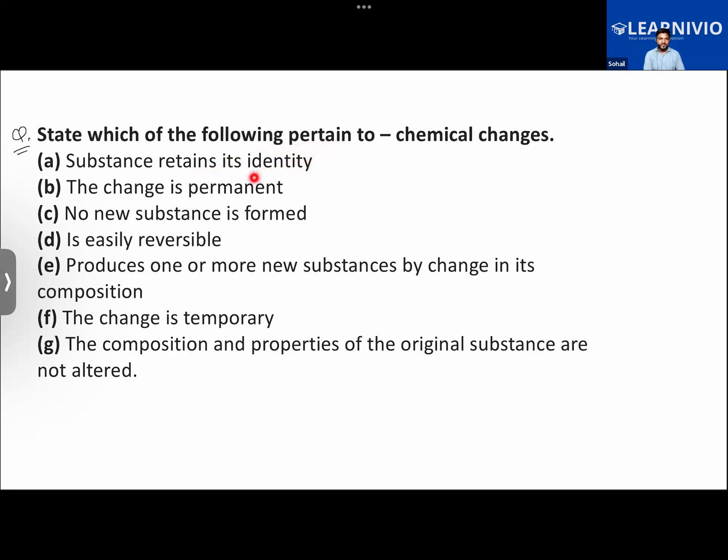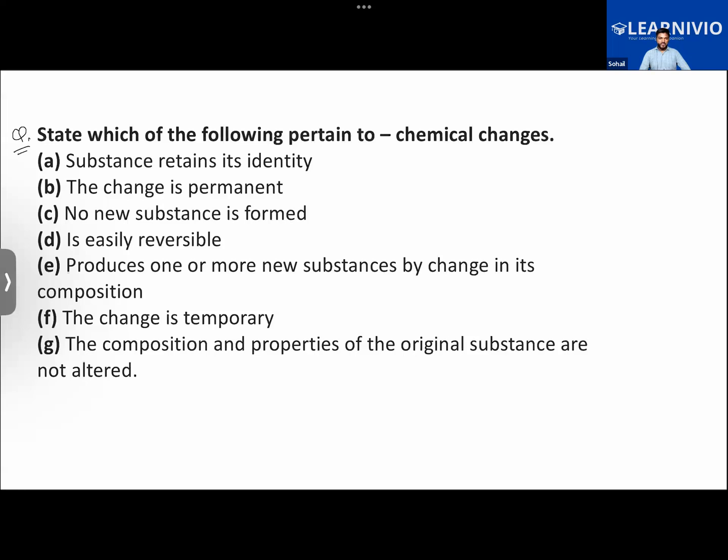Which one of them will be observed in case of a chemical change? There can be multiple answers to this. G.